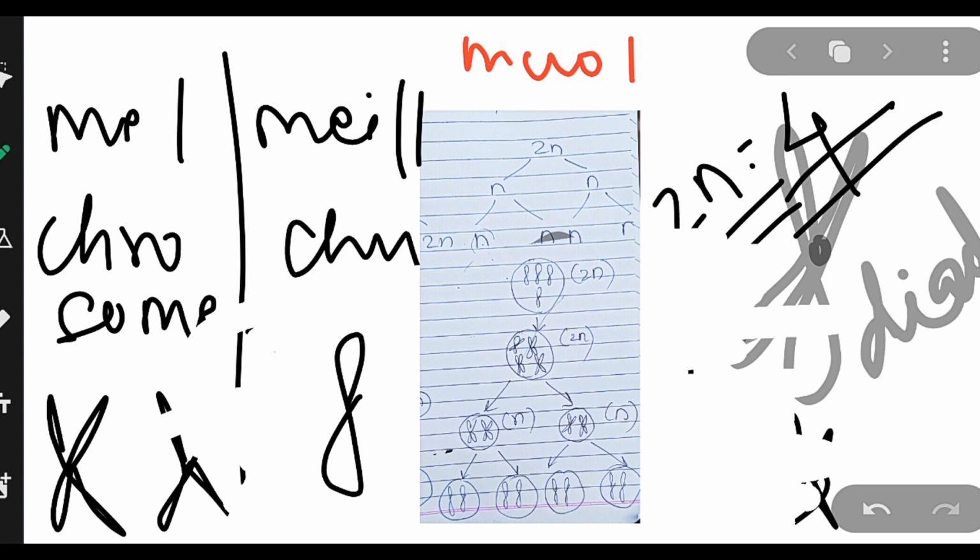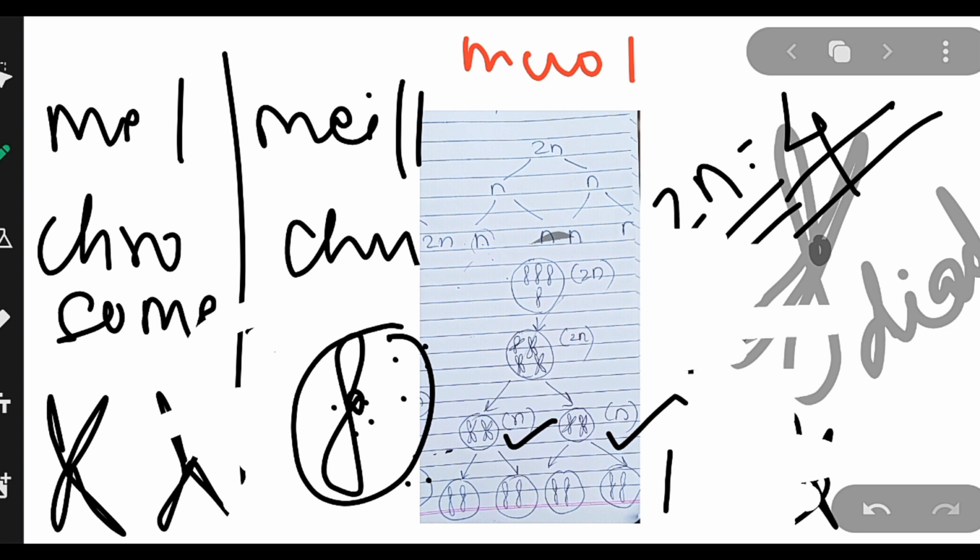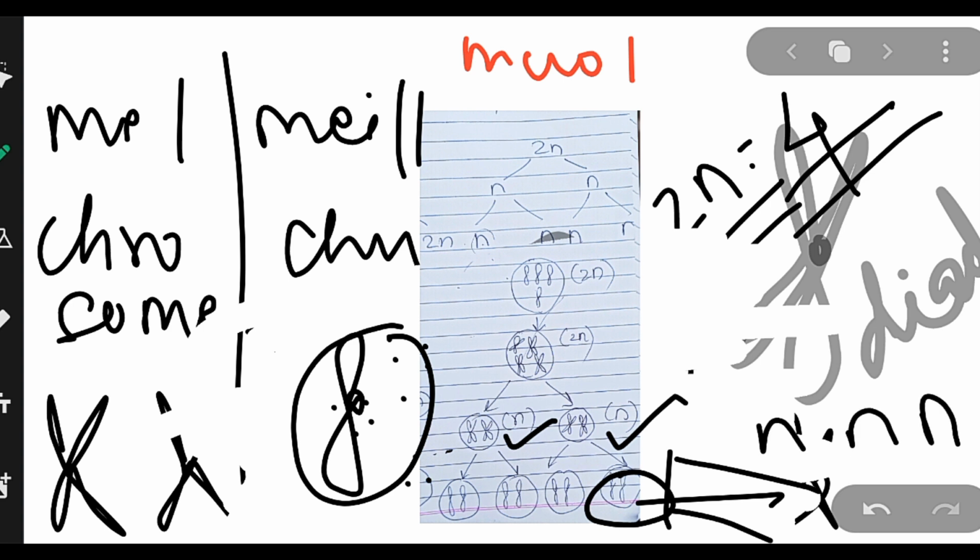So we can't create a sister chromatid here, and the formation of a sister chromatid is not taking place. This chromosome has no chance of further dividing. That is why the n formed here will not further divide to form more n. So this was about chromosome number in meiosis.